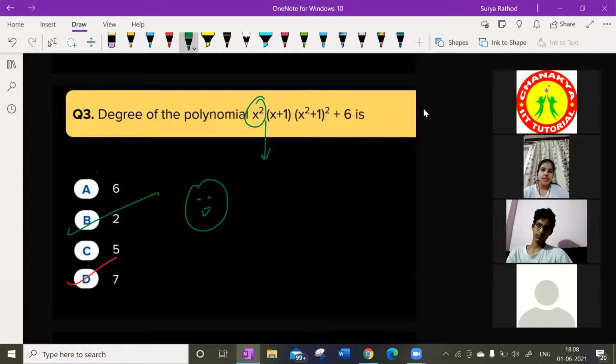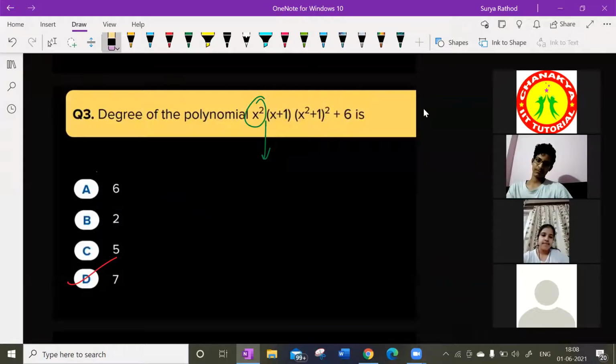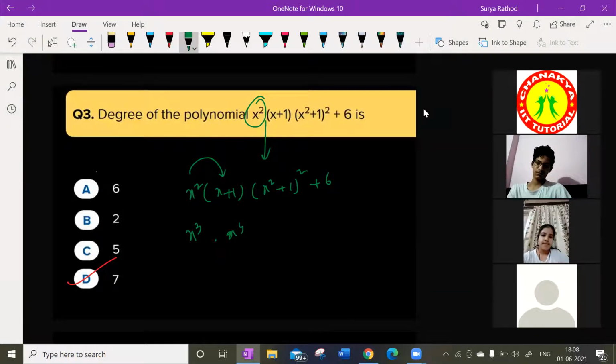So you will get this again. Getting my point? So please be ready. Be aware of it. So x square plus x plus 1, x square plus 1 whole square plus 6. So look at this here, x square into x cube, and x square whole square, which is going to give me x power of 4. So for writing degree of the polynomial, we have to consider the power of the variable, right?